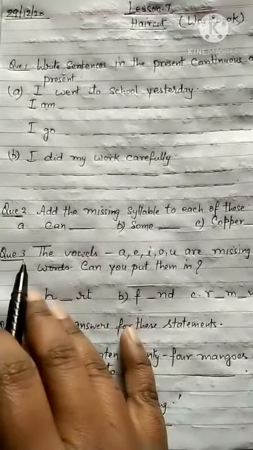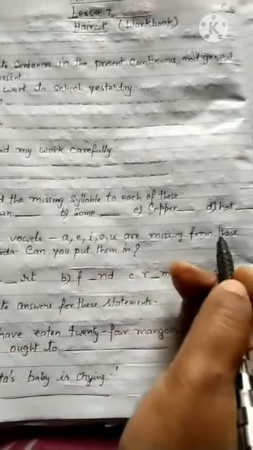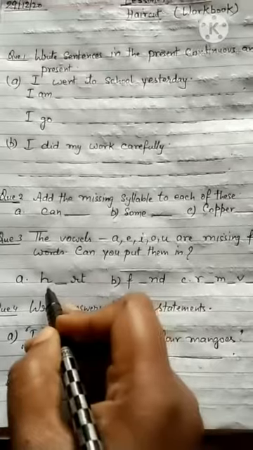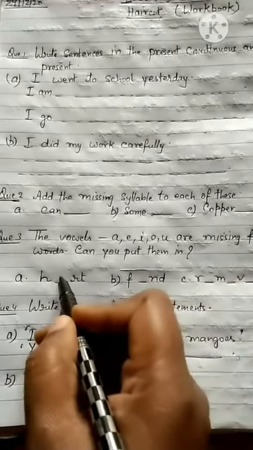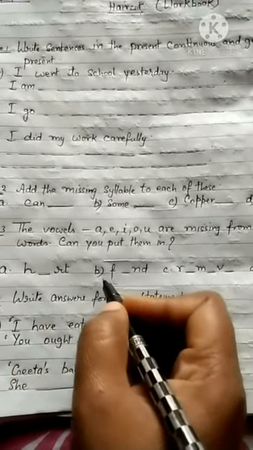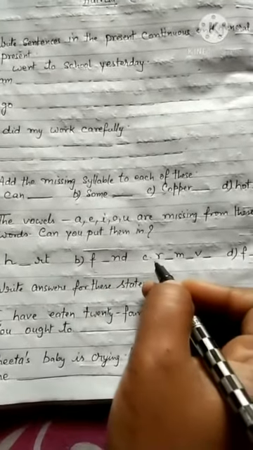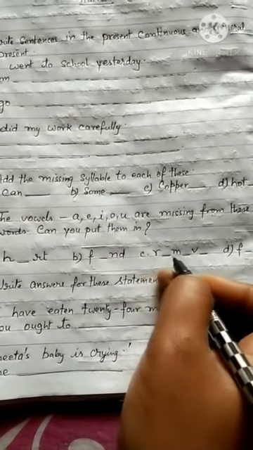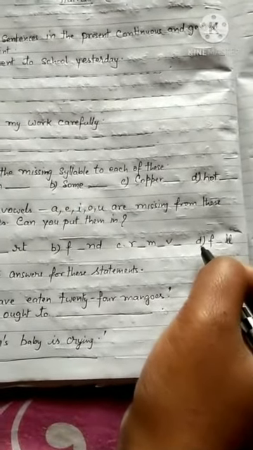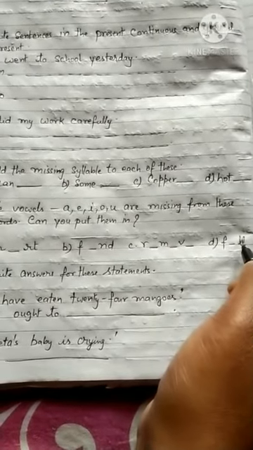The first word is written like this. The vowels A, E, I, O, U are missing from these words. Can you put them in? First is A, H dash R T. You have to mention the vowel here according to the requirement, beta. Come to the next, it is F dash N D. You have to put the vowel here. Next is C: R dash M dash V dash. Next is F dash LL. You have to fill it properly, beta.